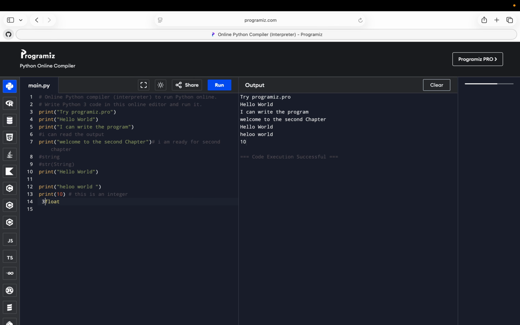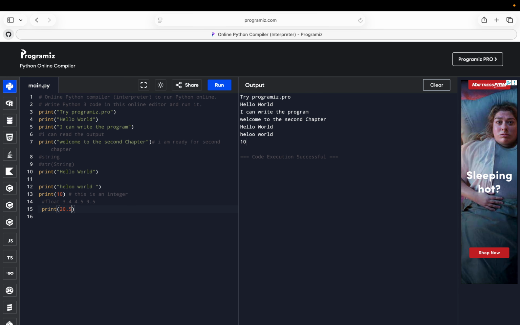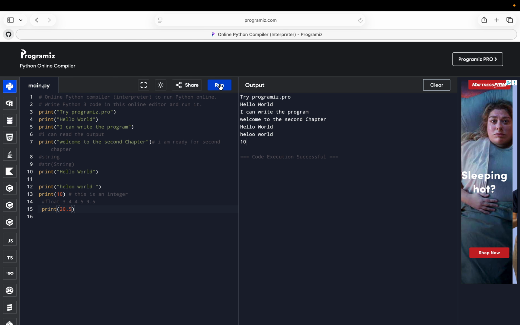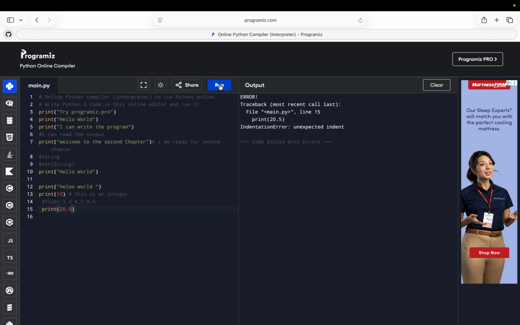Again, I'm going to write it as a comment. Float. What is float? A float is a number with a decimal point. For example, 3.4, 4.5 and 9.5. Just examples for you. And for now, if we write print 20.5, it's a float. It's not a string. It's not an indentation error.